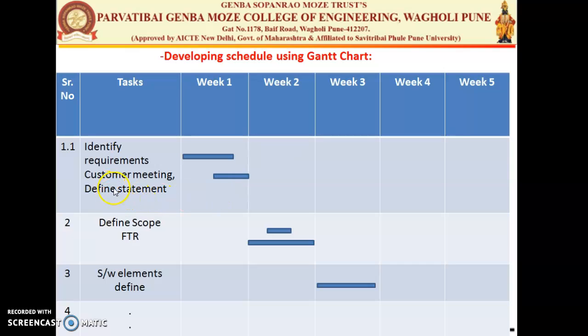If we have one more thing here, that is fixing the requirement or prioritizing the requirement, you can also give one bar here that will be used in this week, either from half of the week or the last of the week. As per your imagination and your schedule you can define things like that. So this is the Gantt chart.